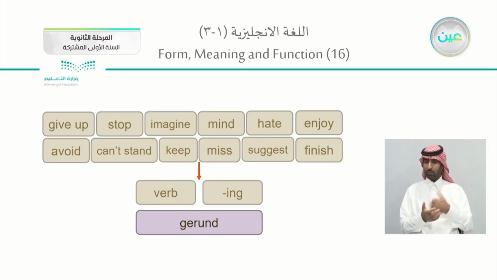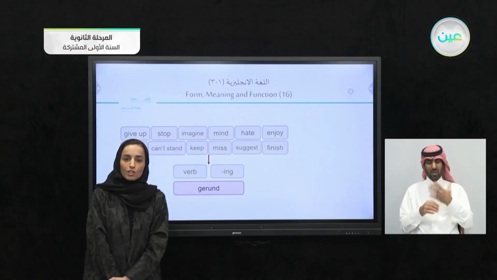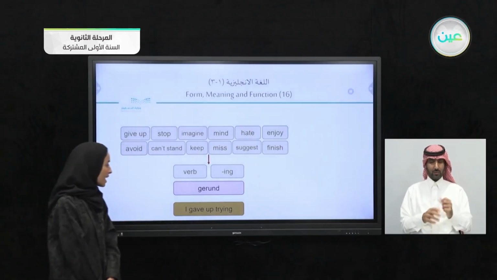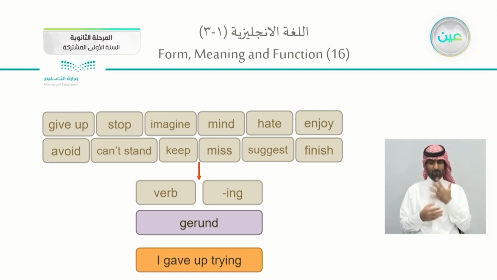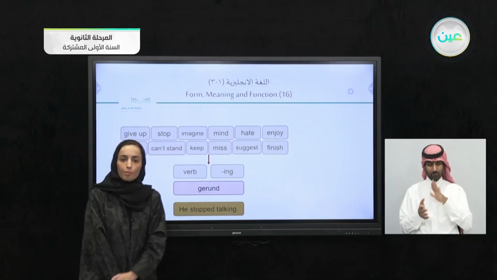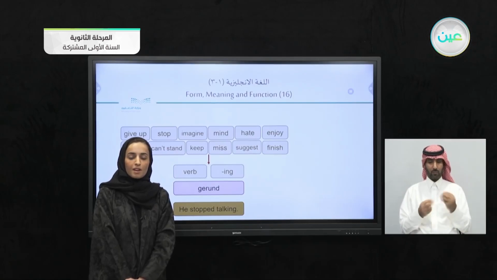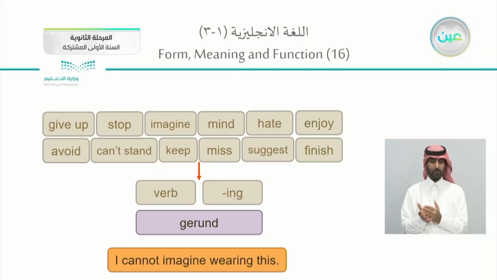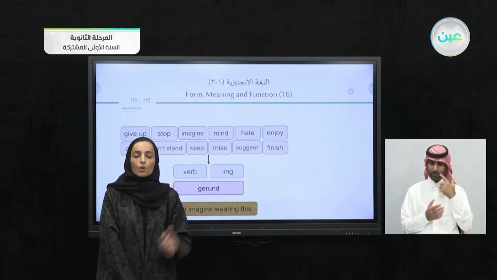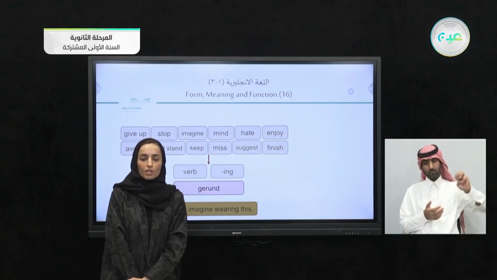So after mind, you will use I don't mind going. I hate doing. I gave up trying. Notice, after giving up, you will use ing. He stopped talking. What comes after stop will be a gerund. And we can say, I can't imagine wearing this. Imagine and wearing, it will be followed by a gerund.